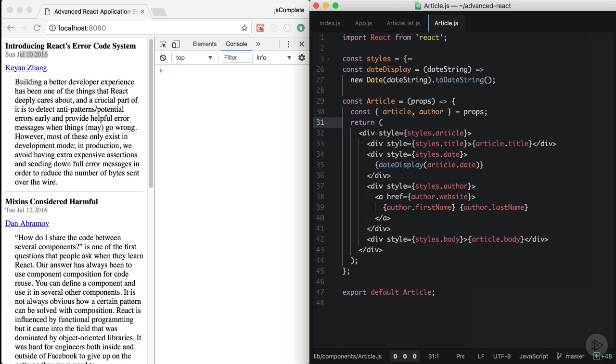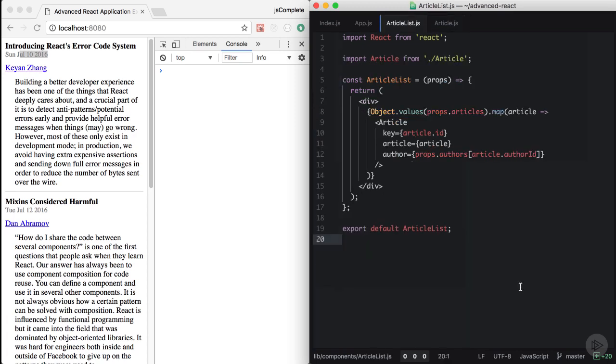What we did so far is simple and it works. However, let's think about components' responsibilities for a little bit. Our code makes the article list component smarter than it should be. For example, the article list component knows that we have an authors list. It should not. It also knows that every article object has an author ID, and that information does not really